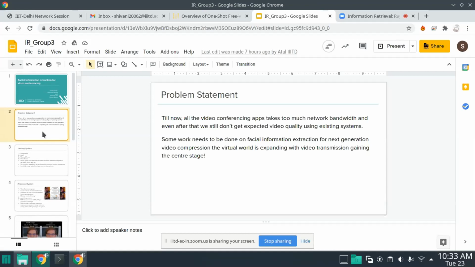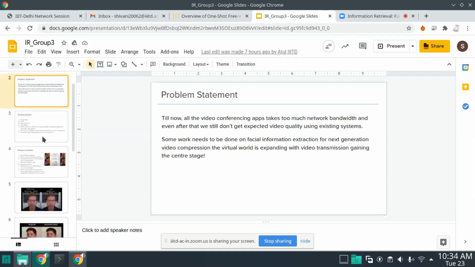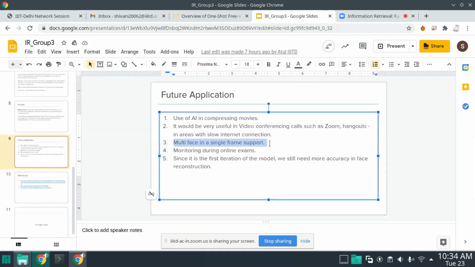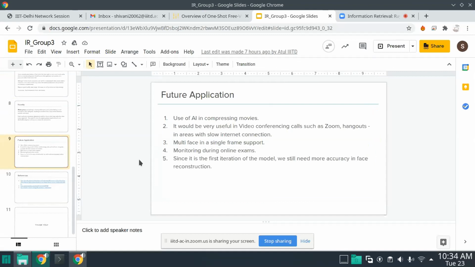Like what I'm saying is, say initially I am talking, but after some time, from my side, a group of people are talking. So there can be multiple faces after some time. So will your system work here? In the limitation part, like I said in future work also, we can expand it to multiple people in a single frame. Right now it's a new technology, so it only supports one person in a single frame.